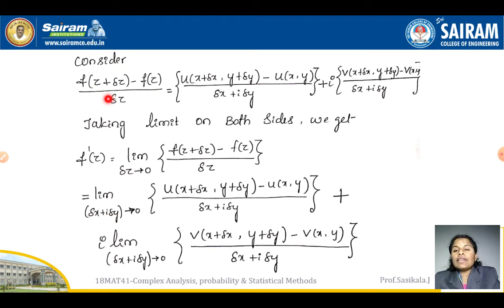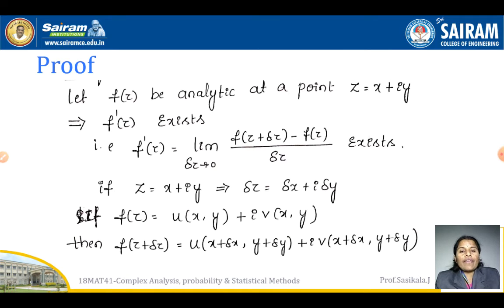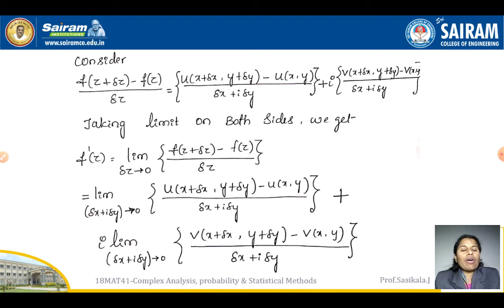So f of z plus delta z minus f of z by delta z is equal to u of x plus delta x comma y plus delta y minus u of x comma y by delta x plus i delta y, plus i into v of x plus delta x comma y plus delta y minus v of x comma y by delta x plus i delta y.